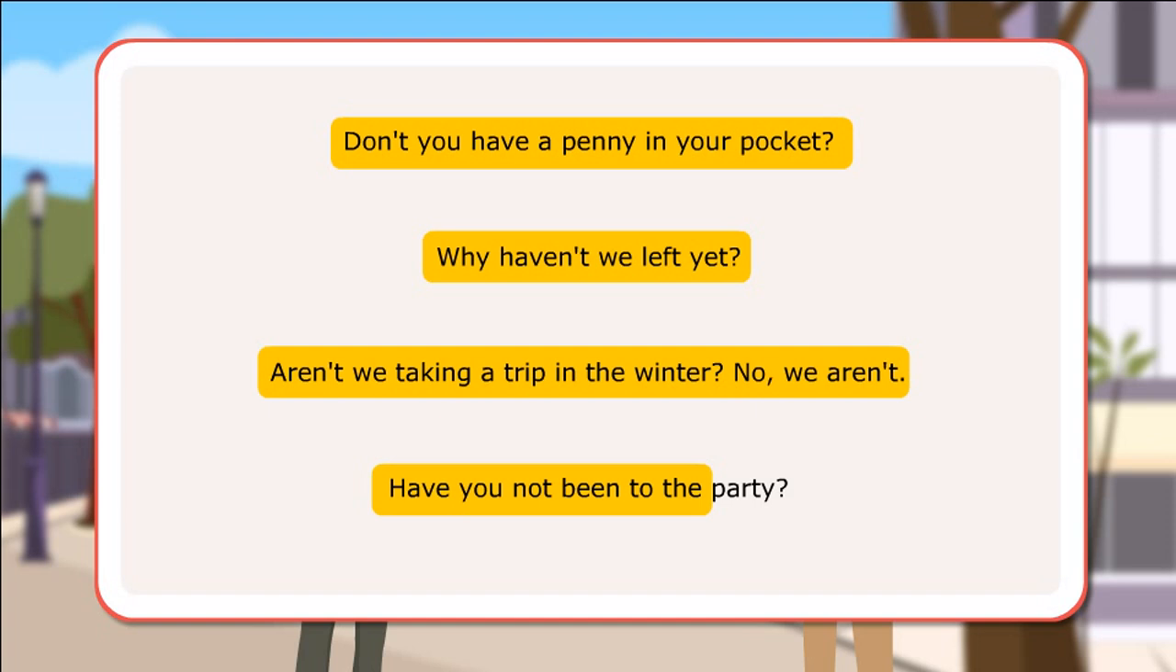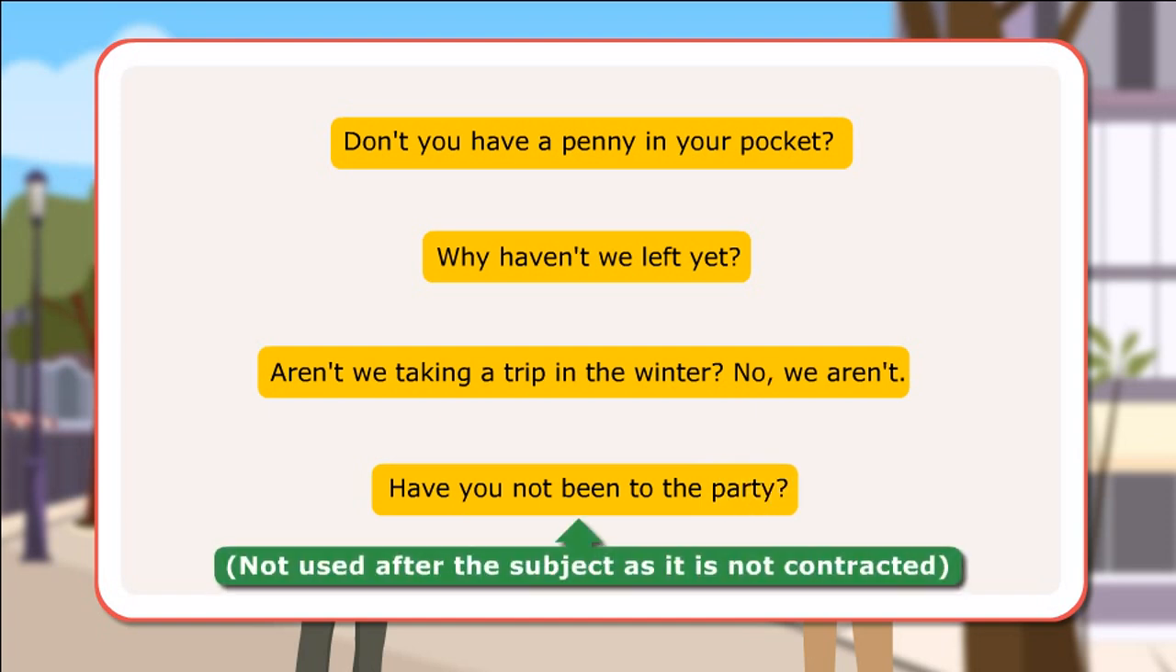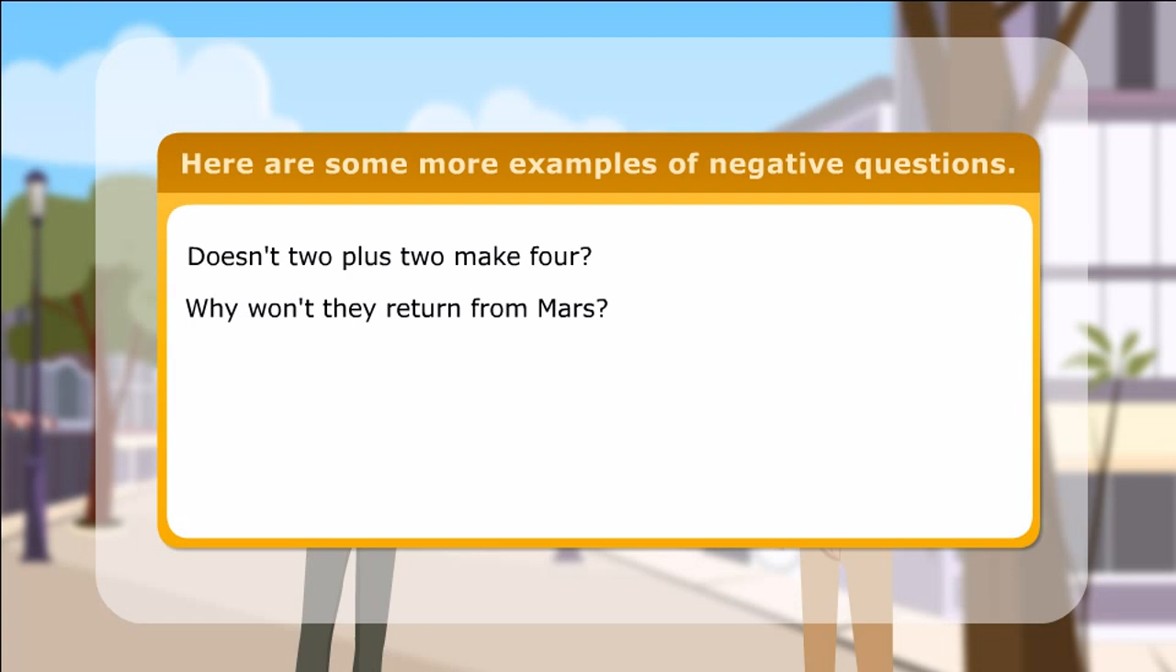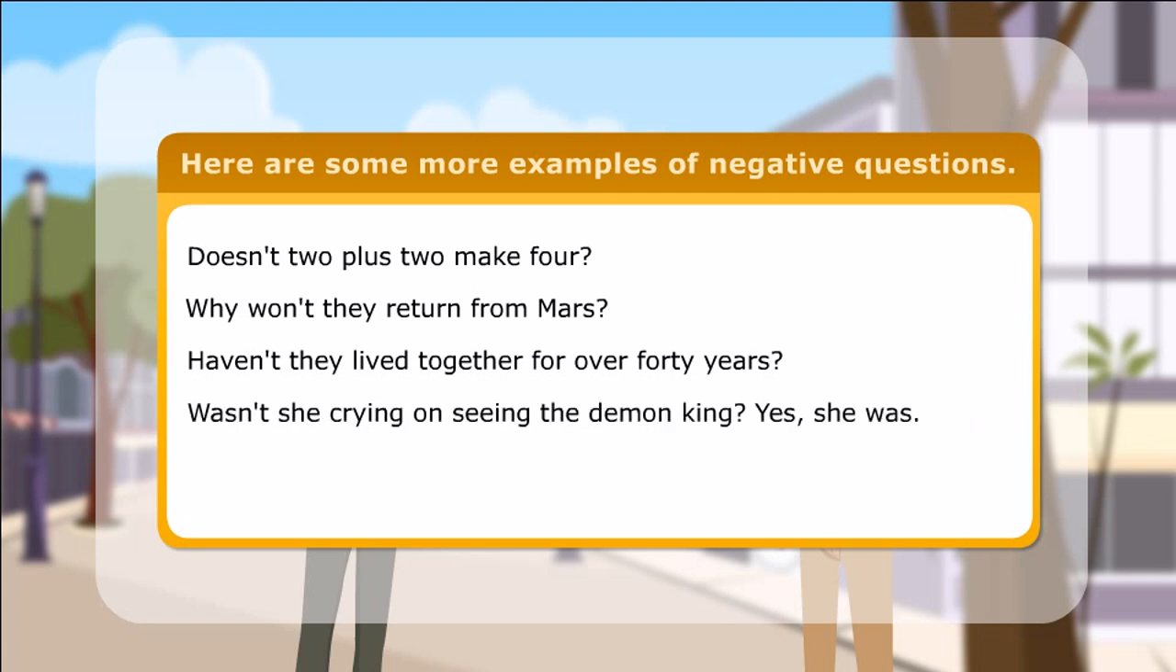Have you not been to the party? Not used after the subject as it is not contracted. Here are some more examples of negative questions. Doesn't 2 plus 2 make 4? Why won't they return from Mars? Haven't they lived together for over 40 years? Wasn't she crying on seeing the Demon King? Yes, she was.